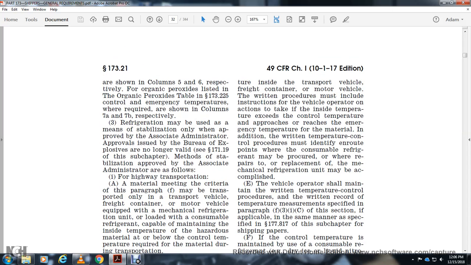Instead, for the transport vehicle, freight container, or motor vehicle, the written procedure must include instructions for the vehicle operator on the action to take if the inside temperature exceeds the controlled temperature, approaches, or reaches the emergency temperature for the material.